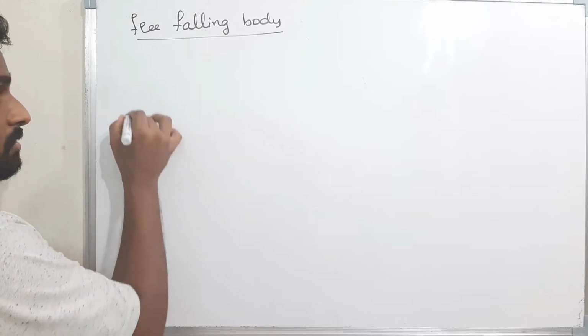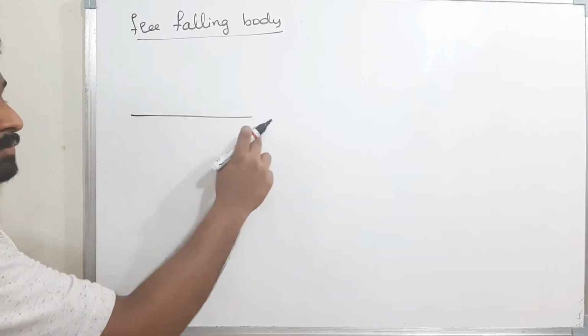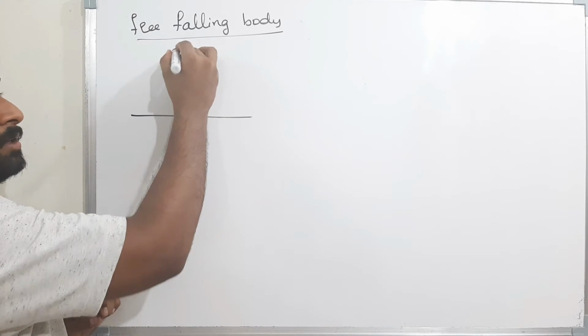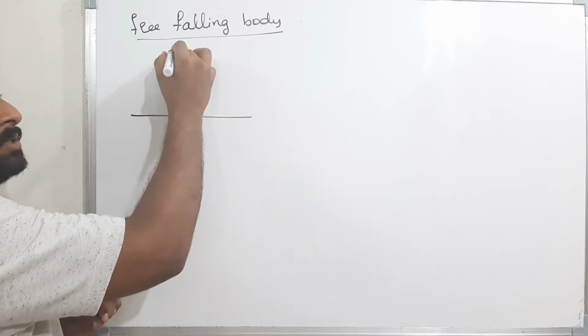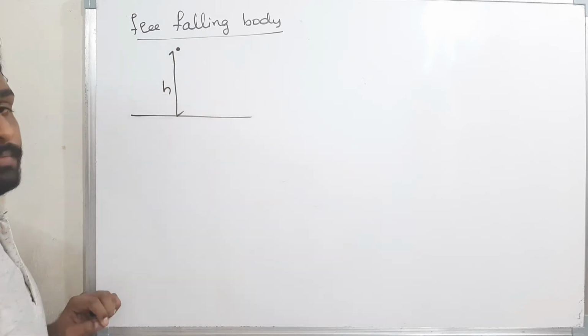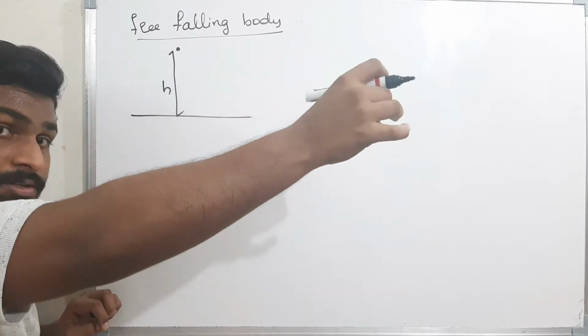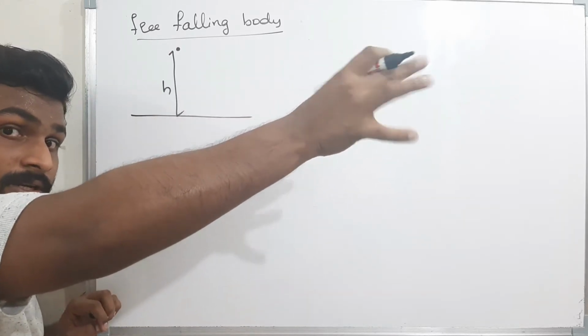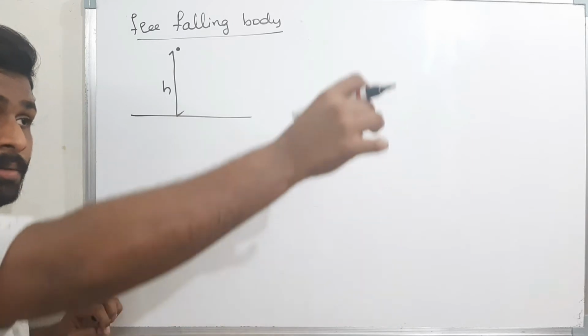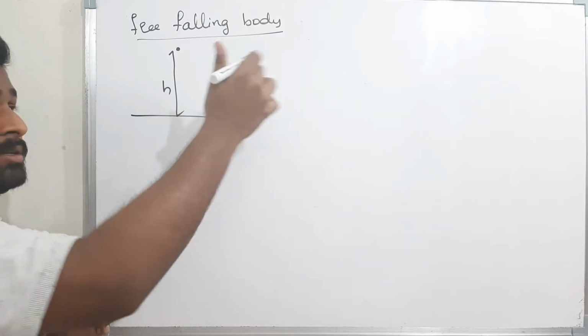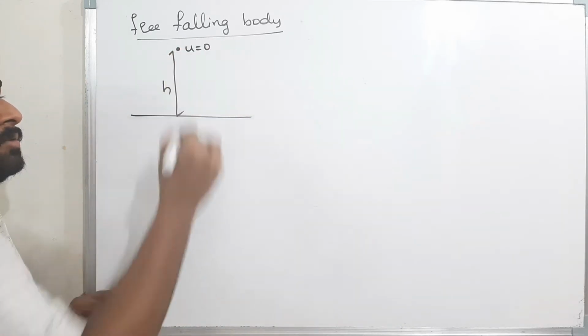This is the surface of the earth, and I am leaving the object from a certain height h. When I leave it freely, what is the initial velocity? The initial velocity is 0. I am not throwing it down, I am simply leaving it.